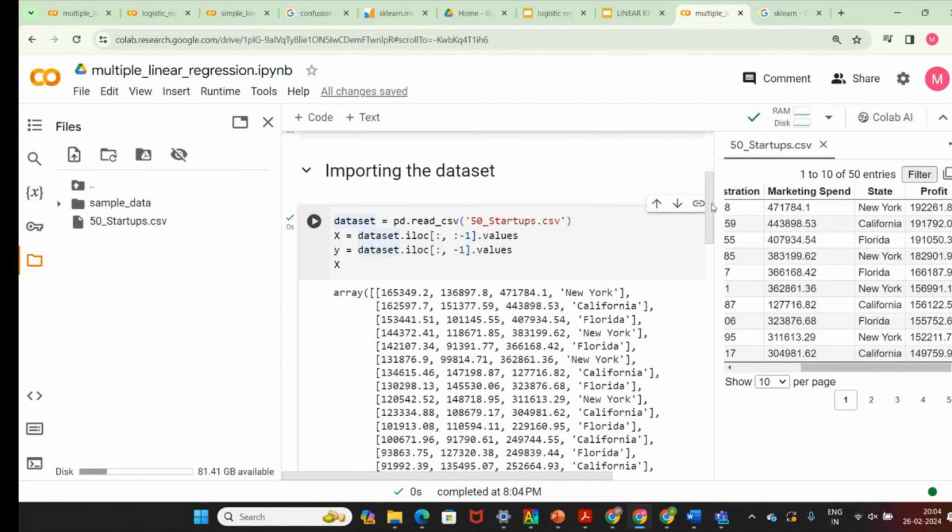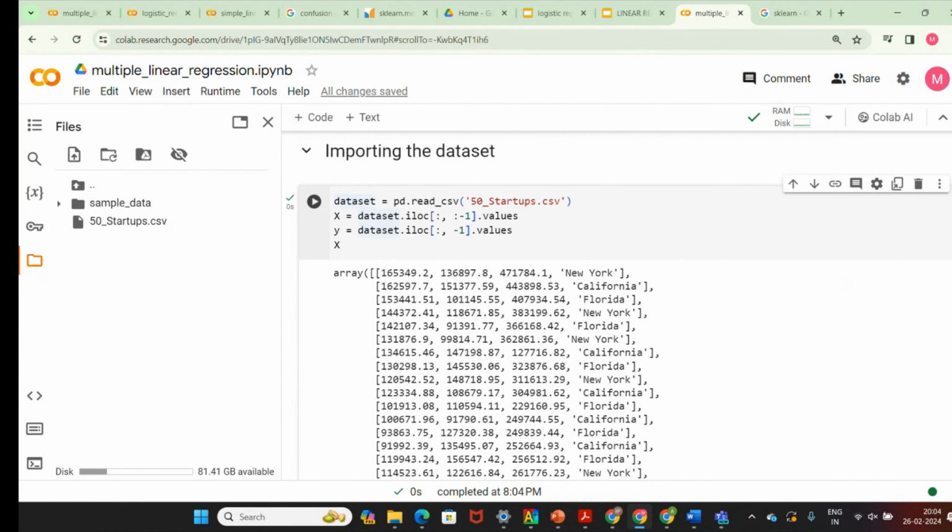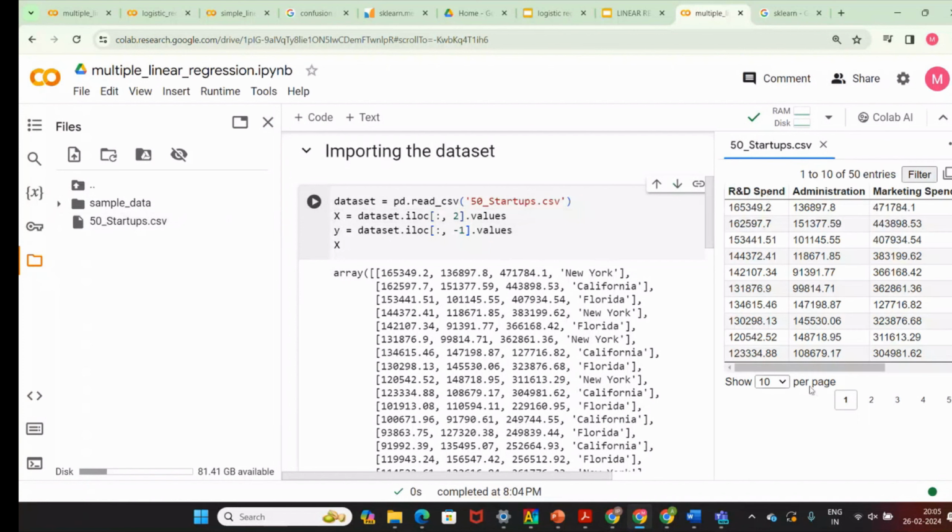Now I want to focus only on the R&D, like in simple regression. Where is R&D? R&D is in the first column, so that means index 0, because indexing always starts at 0, then 1, 2, 3. If I put 0 here, let's see what change happens. Again you have the x, and I'm going to print x.